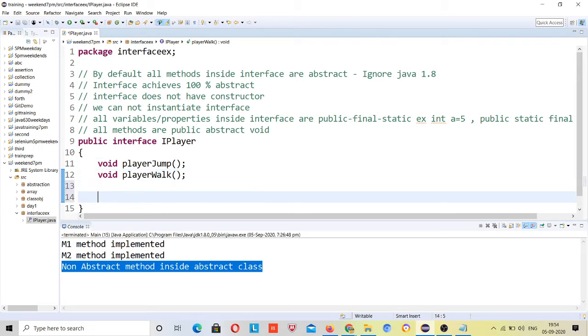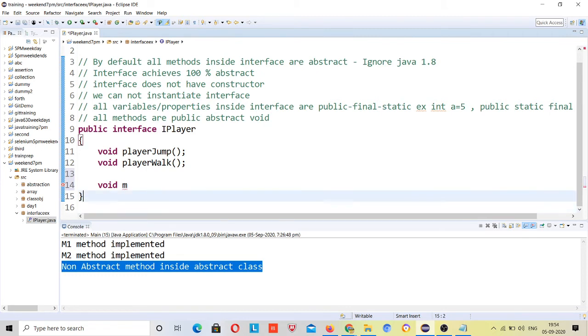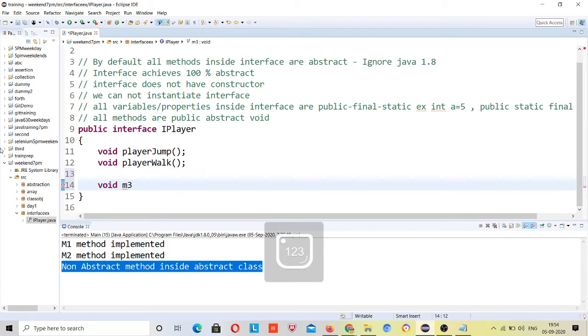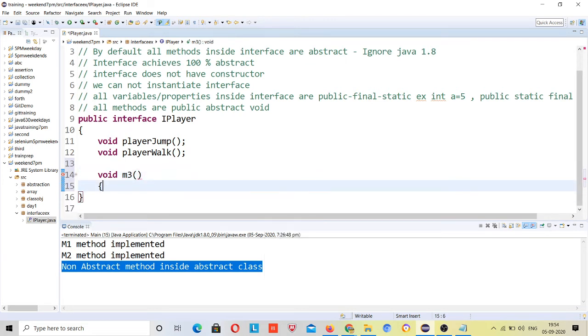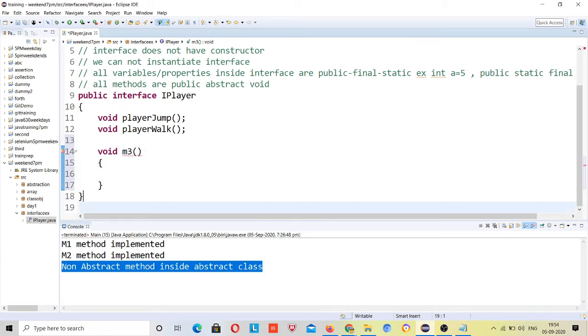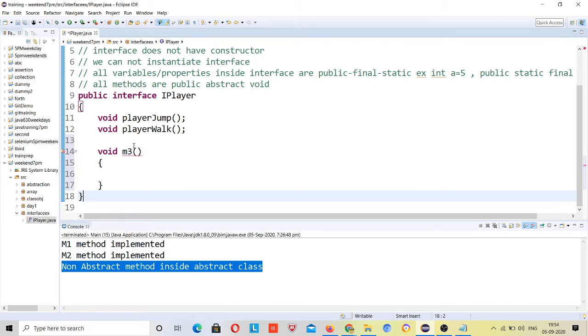Suppose I try to define a non-abstract method here, void m3, just taking m3 because we don't need to relate it to our program. See, error: abstract methods do not specify a body.